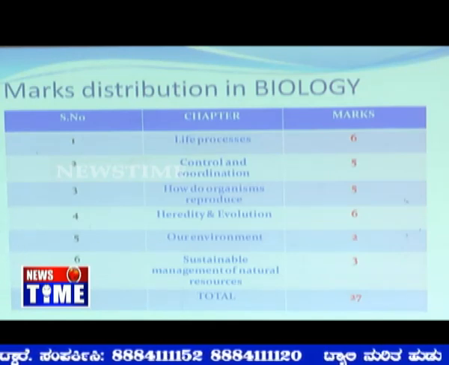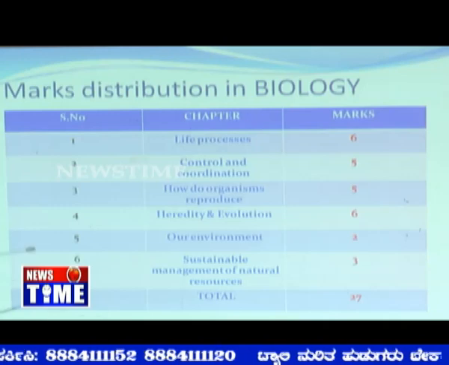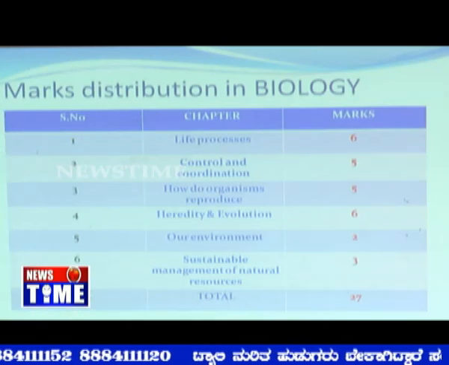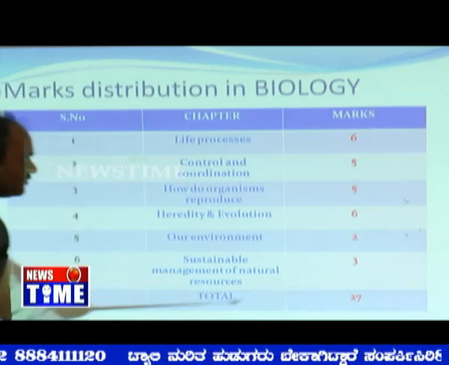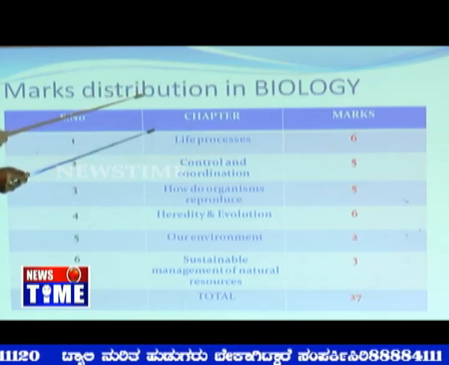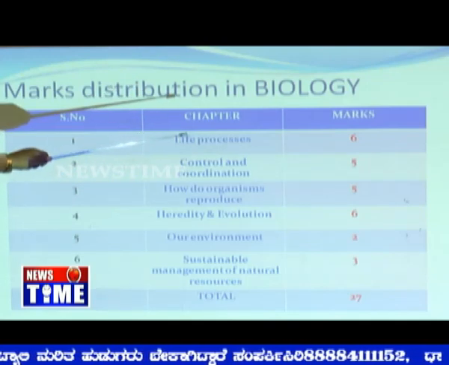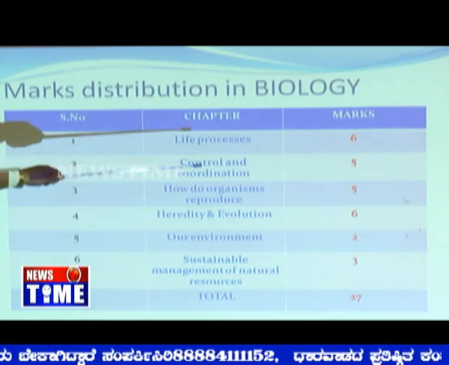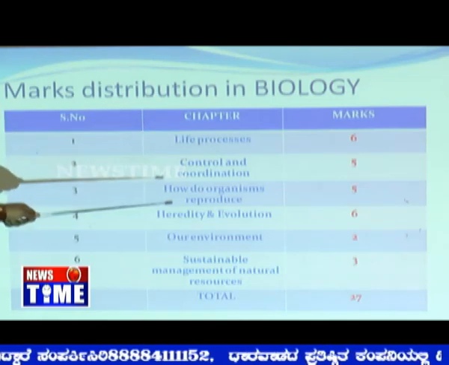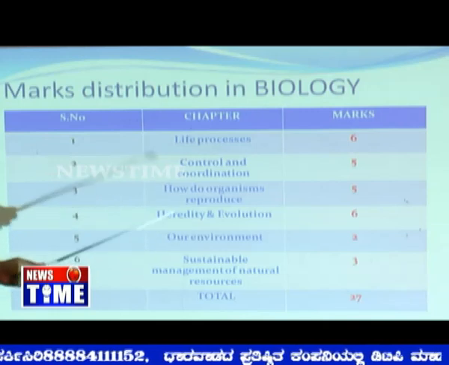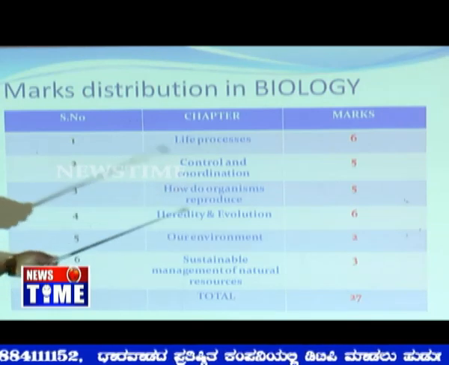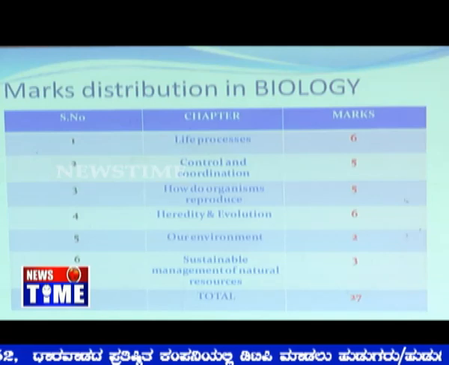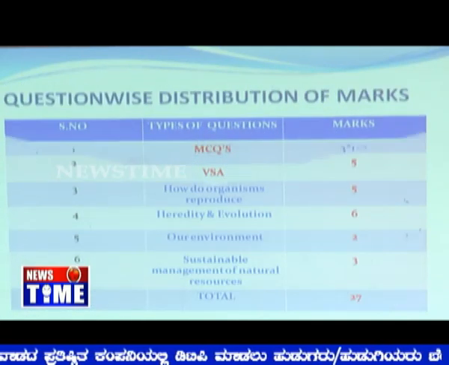They are divided by the SLC board, wherein they have allotted 27 marks, and those 27 marks are like this: life processes 6 marks, maximum marks you can score there. Then control and coordination 5 marks, how do organisms reproduce another 5 marks, heredity and evolution 6 marks, our environment 2 marks, and sustainable management of natural resources 3 marks.